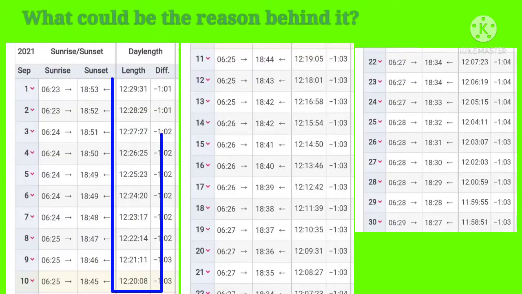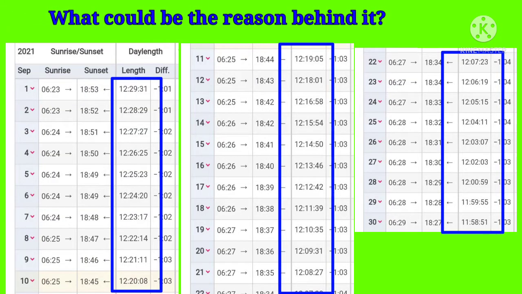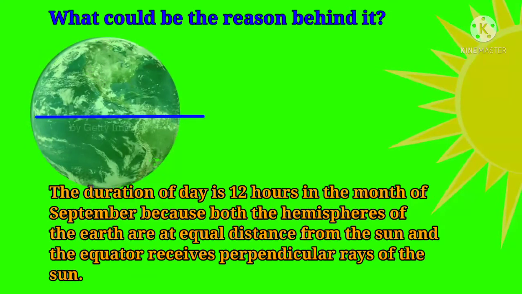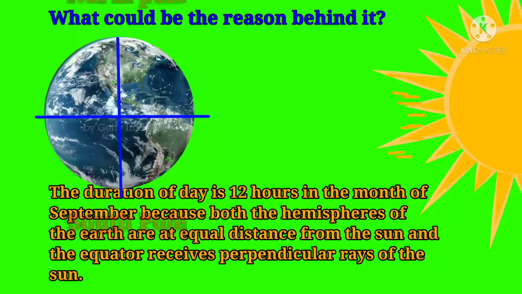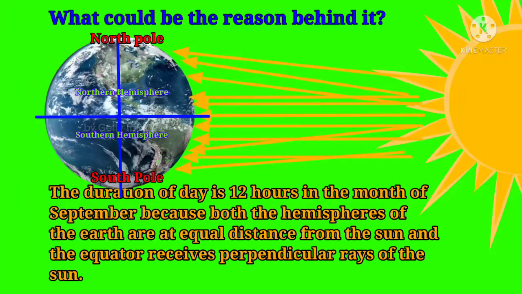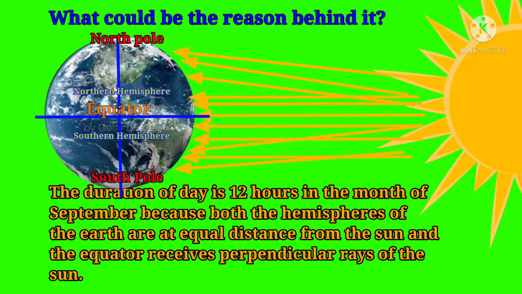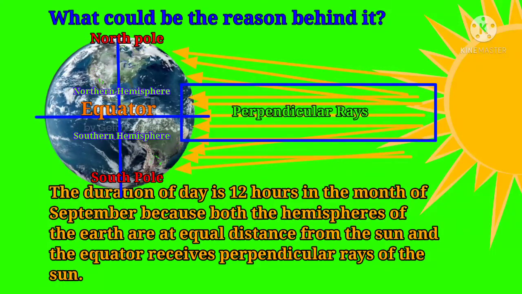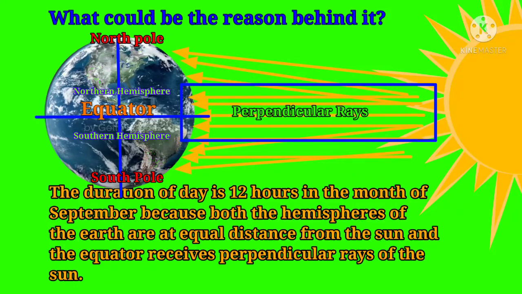Here is question number 2. What could be the reason behind it? The duration of the day is 12 hours in the month of September because both the hemispheres of the earth are at equal distance from the sun and the equator receives perpendicular rays of the sun.